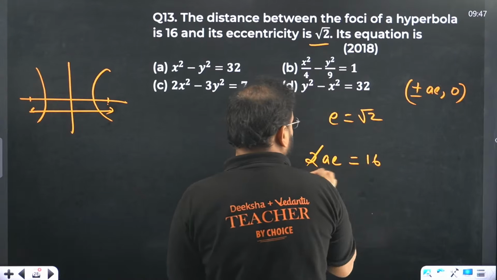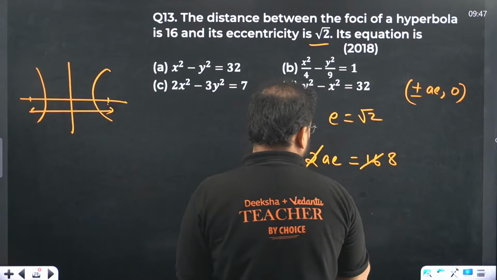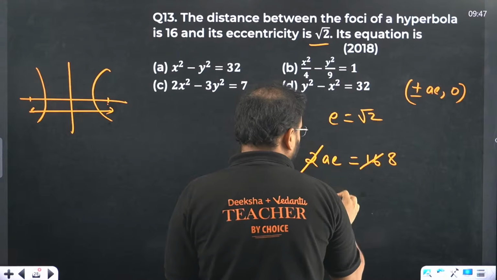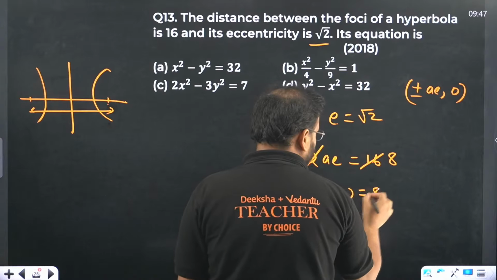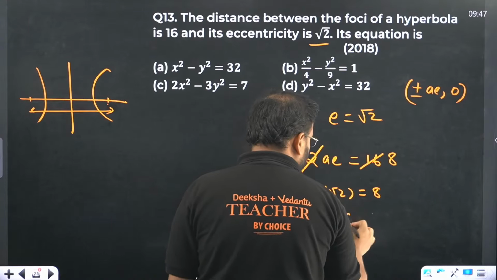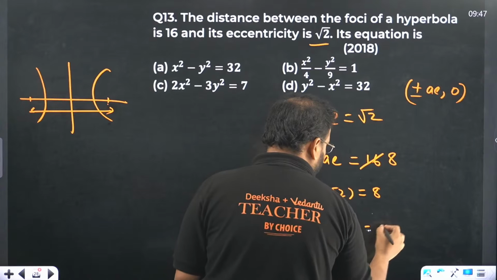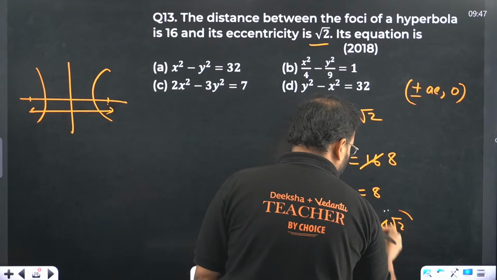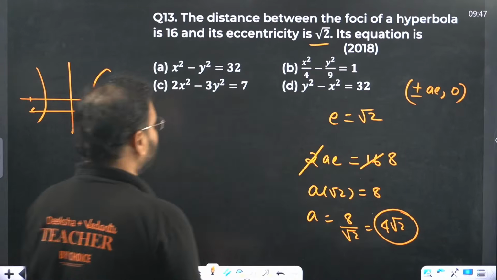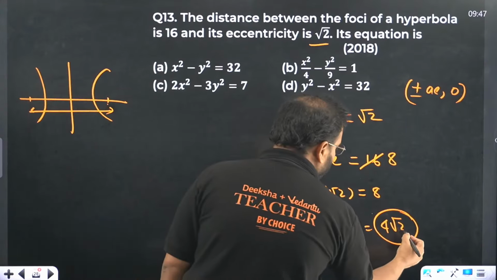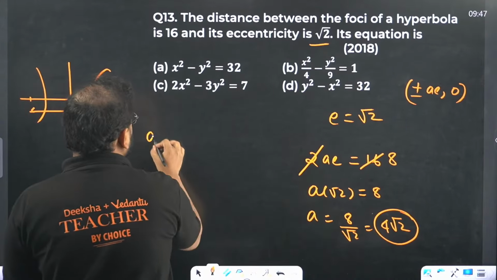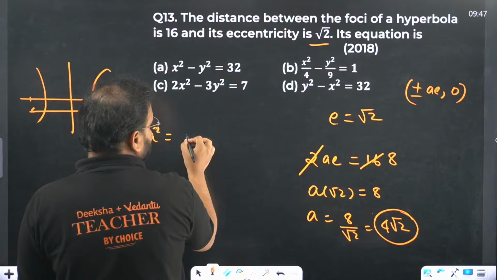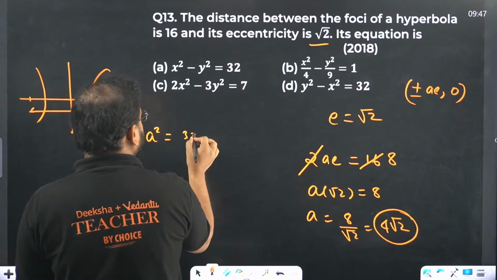Put the value now. This cancels, 8 is left. We have A into root 2 as 8. Cancel this. You get A as 8 upon root 2, which becomes 4 root 2. So A value is 4 root 2. What is A square value in that case? A square is 16 into 2, so 32.